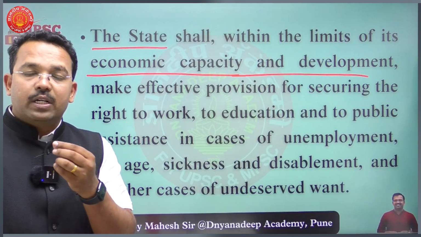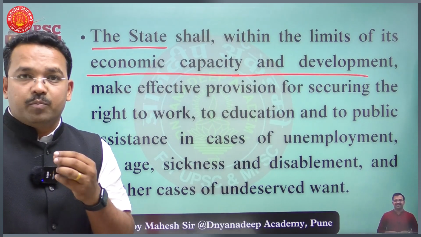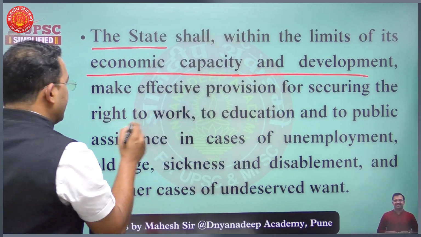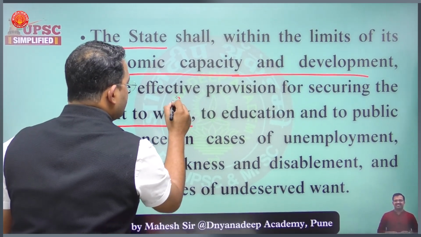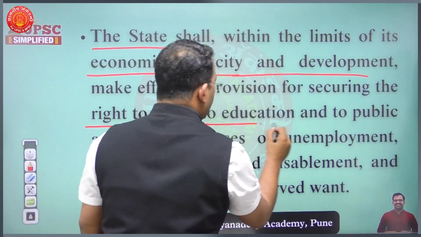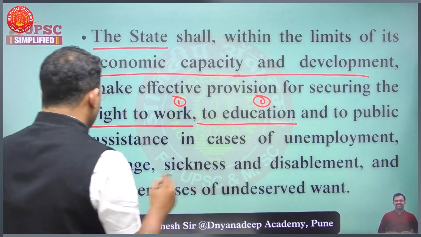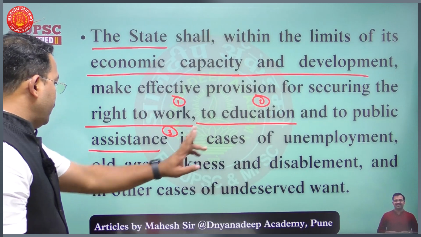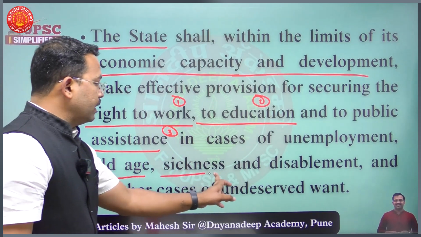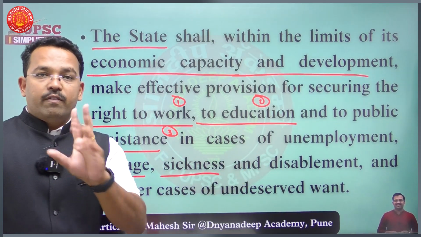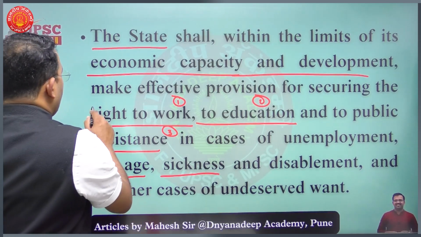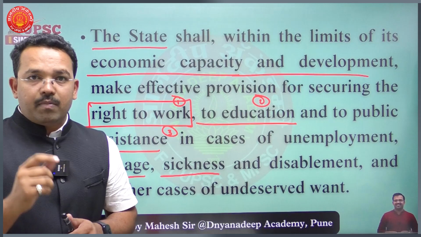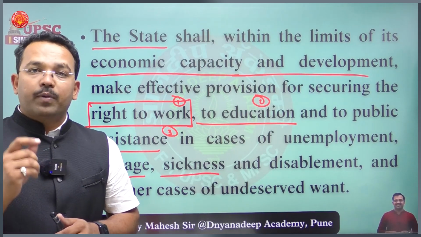State should make certain laws, certain policies, certain programs, schemes for what? For providing right to work. Second, for providing right to education. And third, providing public assistance in certain cases of unemployment, old age, sickness, and disablement. Now, a simple concept is there. For having right to work, we made a very important scheme, that is Mahatma Gandhi National Rural Employment Guarantee Scheme.